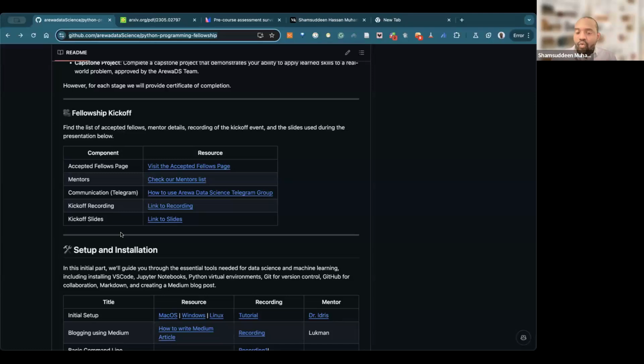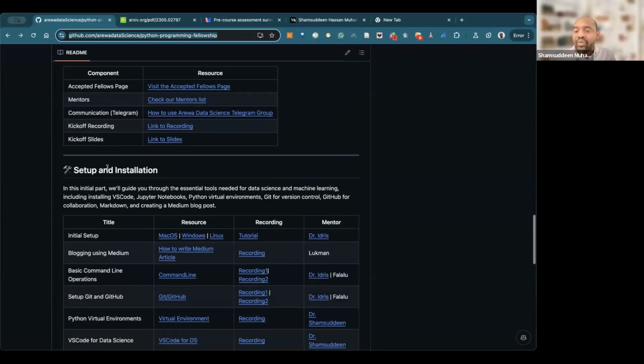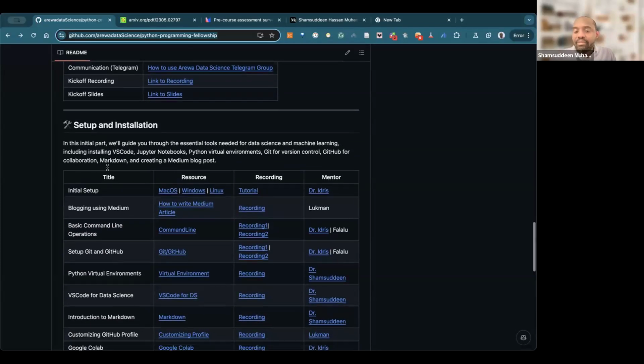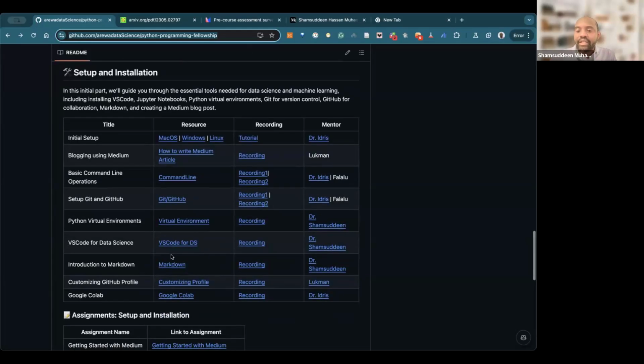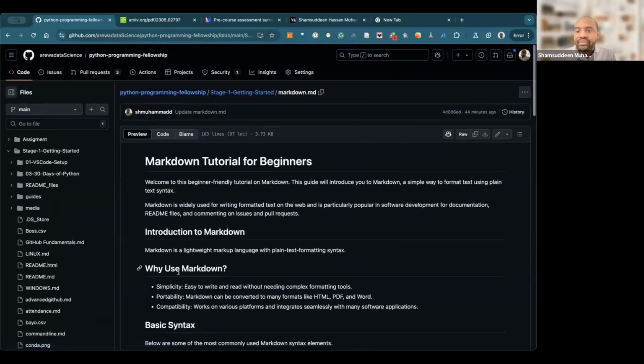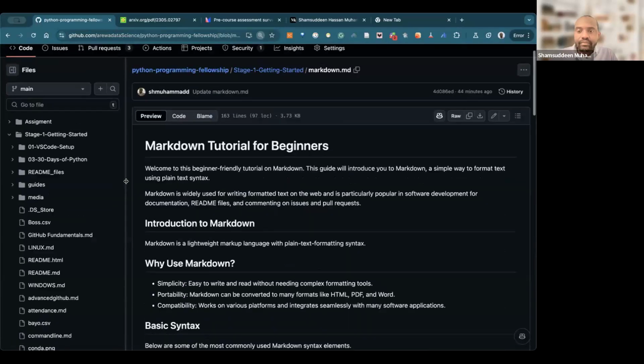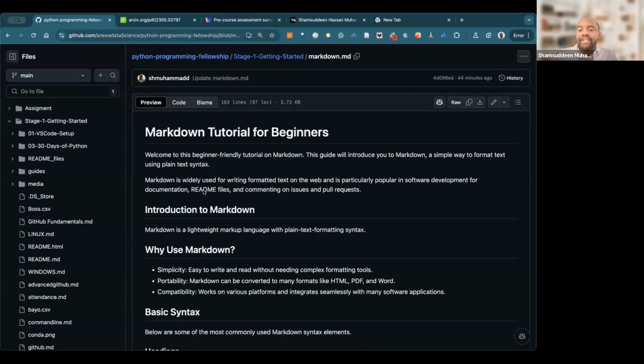Today's class will cover what Markdown is and how you can write Markdown. You can see you write a table. In Microsoft Word, you need to click something, write table, how many rows, how many columns, and all of that. But you cannot use that in your journey to data science. So the purpose of this class is to show you how to do Markdown. This is a beginner tutorial on how to use Markdown.